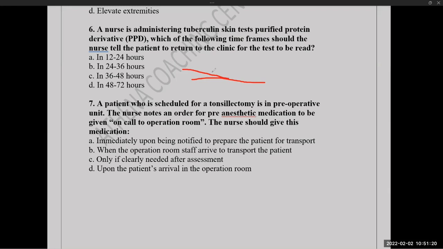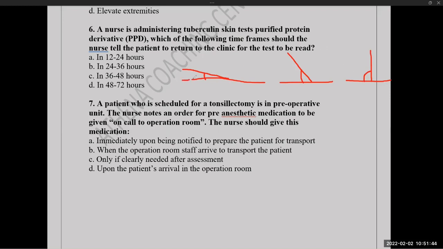This is almost, yes, 15 degree. 10 to 15 degree is the angle. Okay.